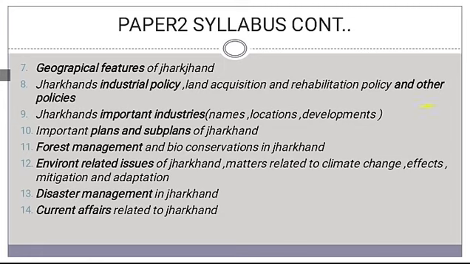Other than that, there are so many other policies of Jharkhand state. The latest ones are like the Jharkhand state startup policy 2016 and Jharkhand state energy policy. So you have to list down all those policies and what the features of those policies are. Then under Jharkhand's important industries, their names, locations, and what the developments in these industries are with the course of time. Okay, so these three things should be covered under this.